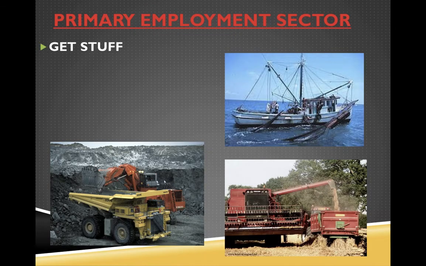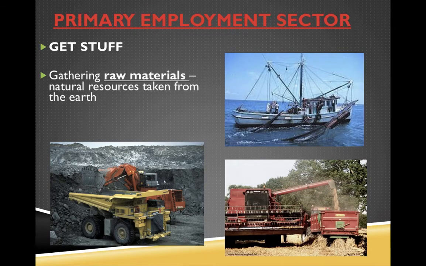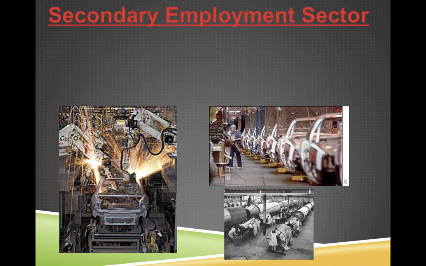Our primary level, sorry for the sound effects. Again, this is getting stuff. It's just gathering raw materials. So examples: mining, fishing, farming, stuff like that. You're not doing anything with the raw material. You're not adding value in any way. You're just collecting it. Kind of like picking cotton. I can't just turn the cotton ball into a t-shirt immediately. It has to be sent to a factory to be made into a t-shirt. So it's just gathering the raw materials.